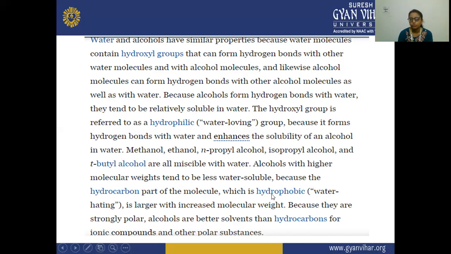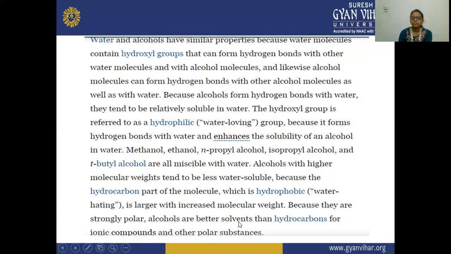because the hydrocarbon present in those molecules, which is hydrophobic, that is water-hating, is larger with the increased molecular weight. Alcohols are strongly polar and are better solvents than hydrocarbons for ionic compounds and other polar substances.